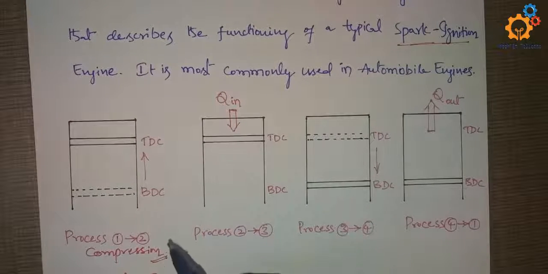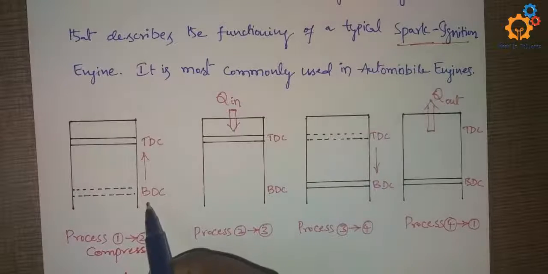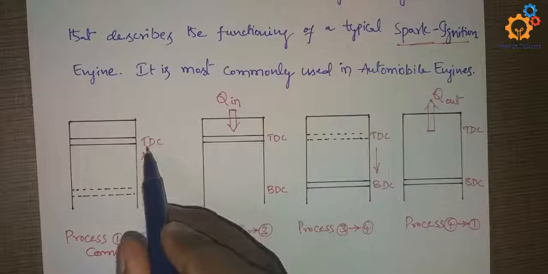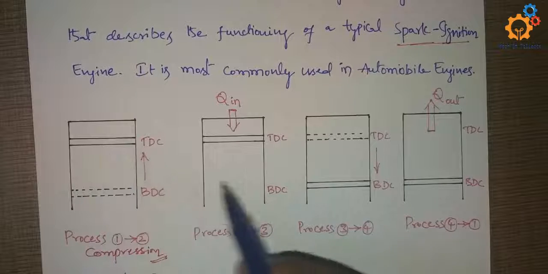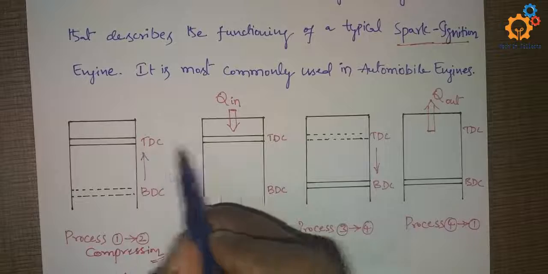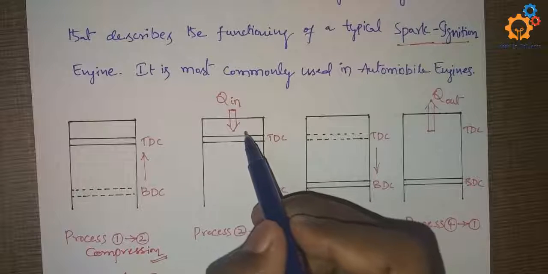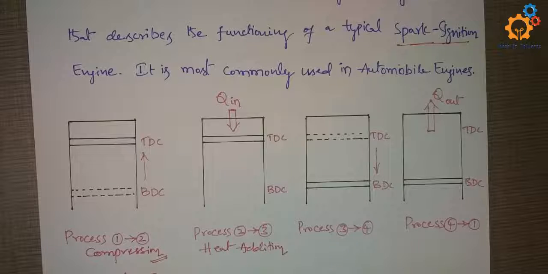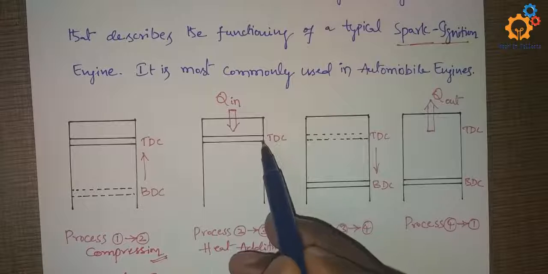So in process 1, the compression process, the piston moves from BDC to TDC, where all the gas within the cylinder compresses, and then when the piston is at TDC, heat is added into the cylinder. This is known as the heat addition process. Heat is added at constant volume only.